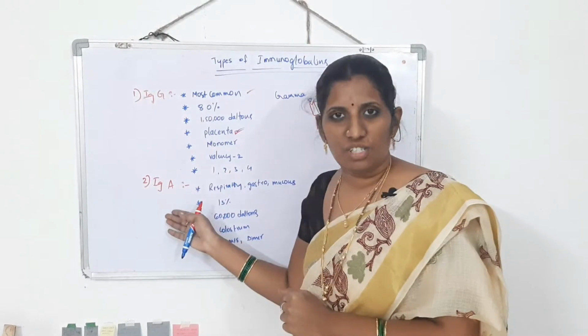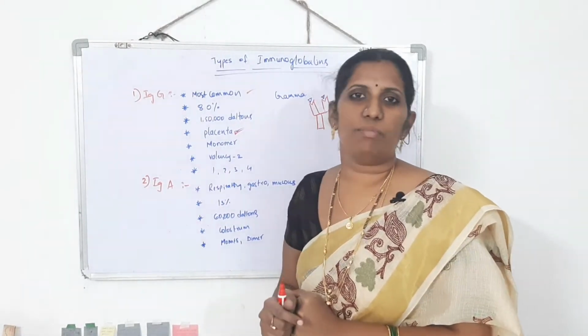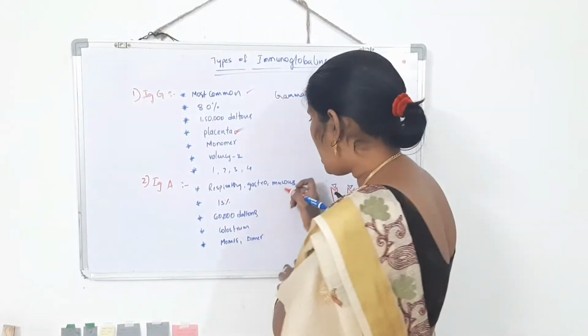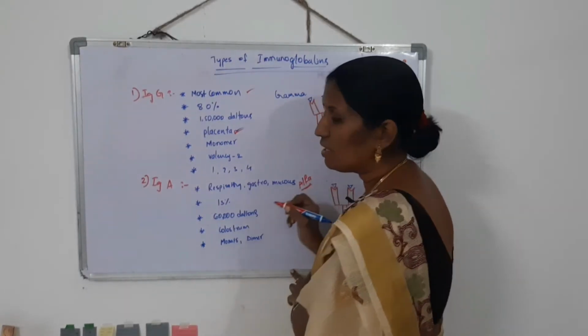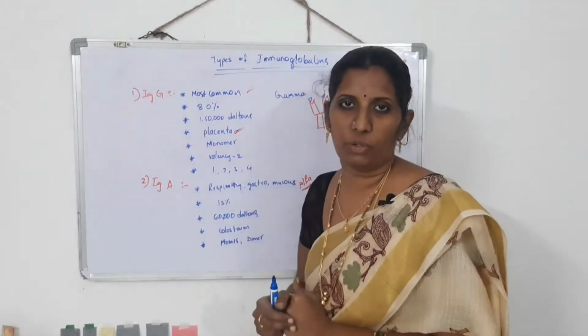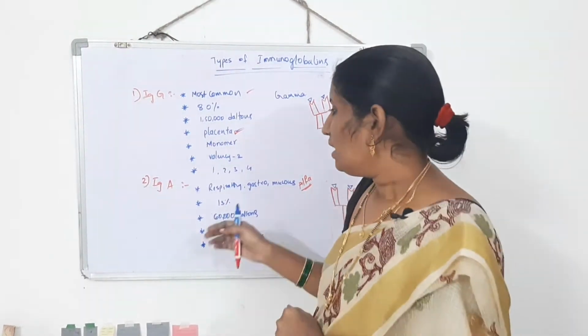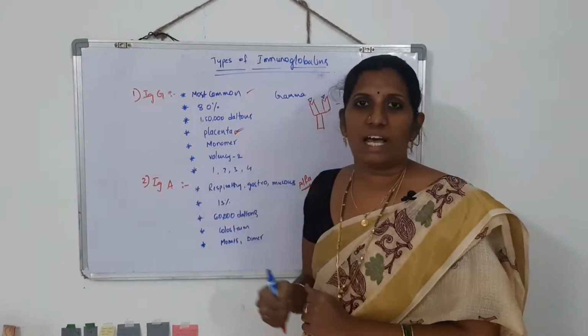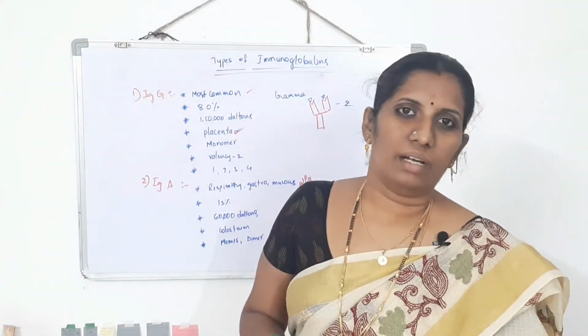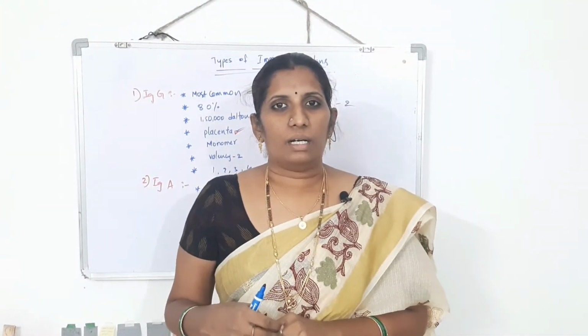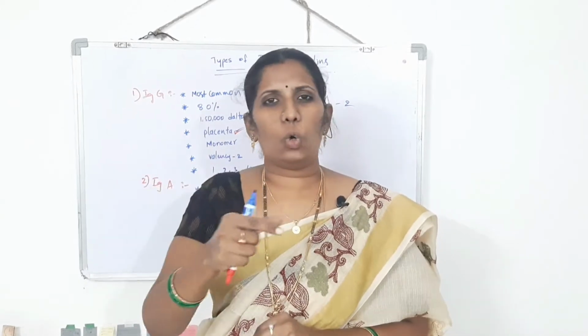Next, go for the IgA. What are the IgA immunoglobulins? Alpha. IgA immunoglobulins means alpha immunoglobulins. What are these IgA immunoglobulins and what is their importance? Let us know. So these IgA immunoglobulins will provide immunity to the mucus lining of the whole body.